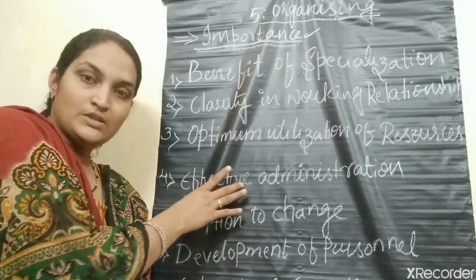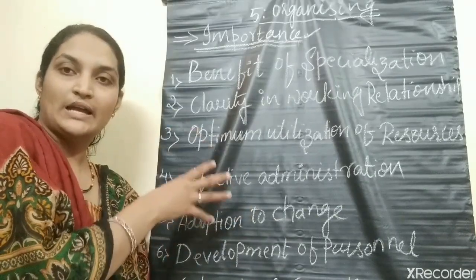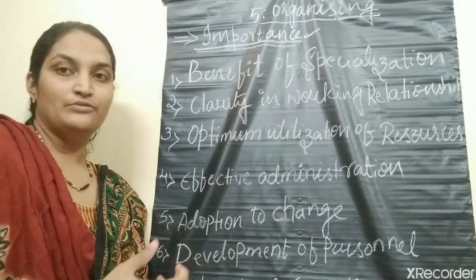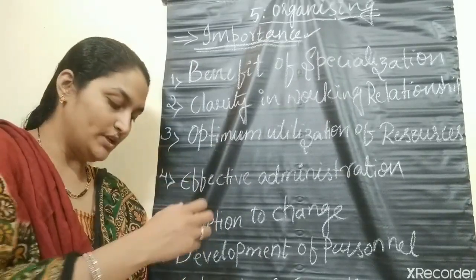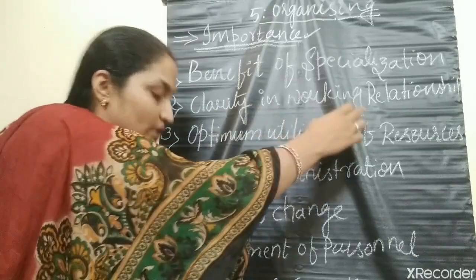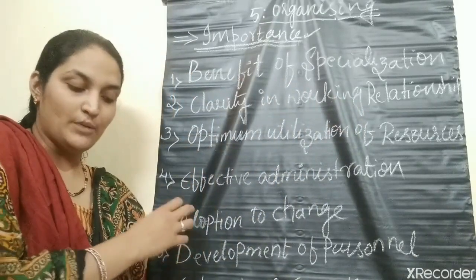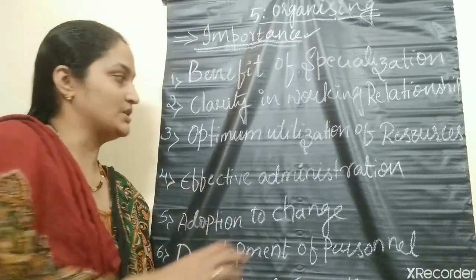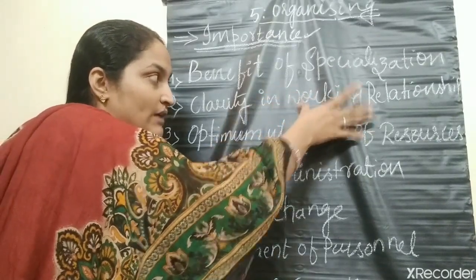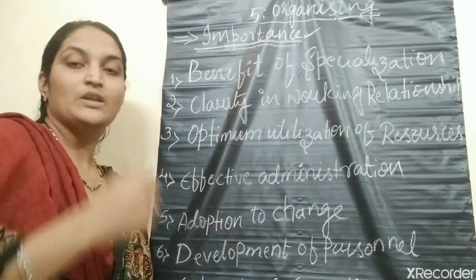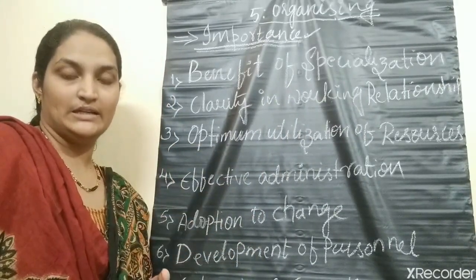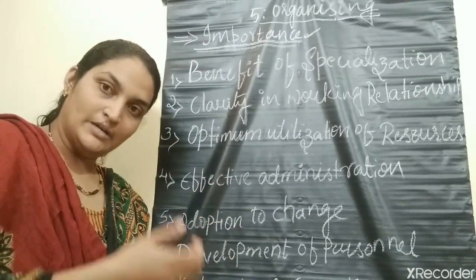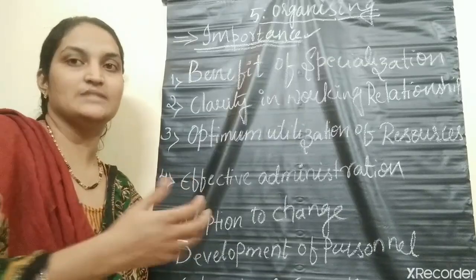Clarity about your job description will avoid confusion and duplication of work. Clarity in working relationship enables the proper execution of the work, which results in effective administration. So when you have clarity about the working relationship, you can perform the activities in an effective manner, which enables the administration to perform their activities effectively.